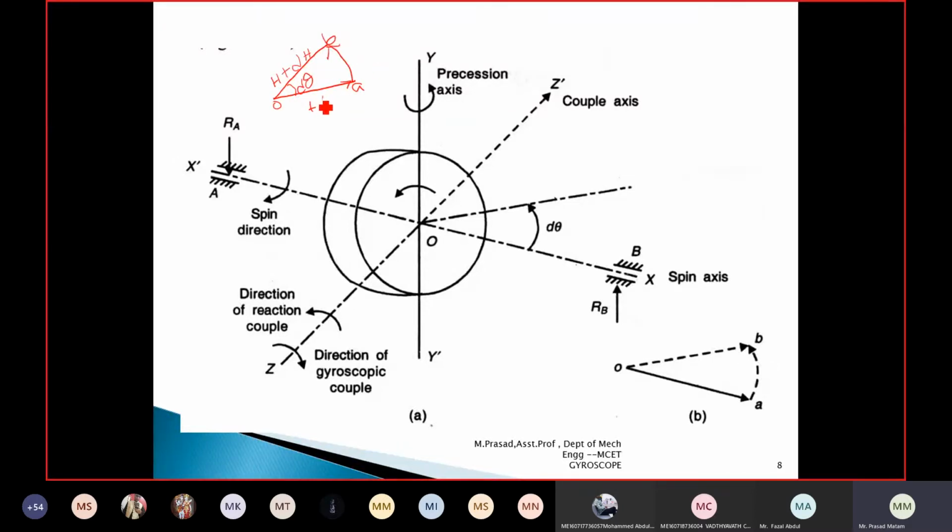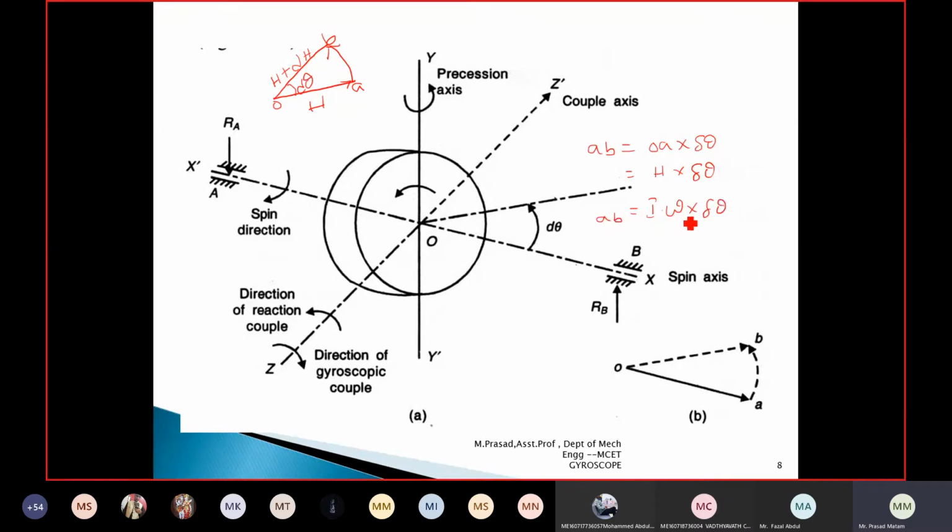AB. Now from this we try to find out the gyroscopic couple. I am trying to write here. How can you write the value of AB from this? AB is equal to OA into the angle delta theta by which the OA vector changes. What is OA again? OA is the angular momentum of the disk, which is given as h into delta theta. What is h again? Earlier I showed the angular momentum h is given by I into omega.